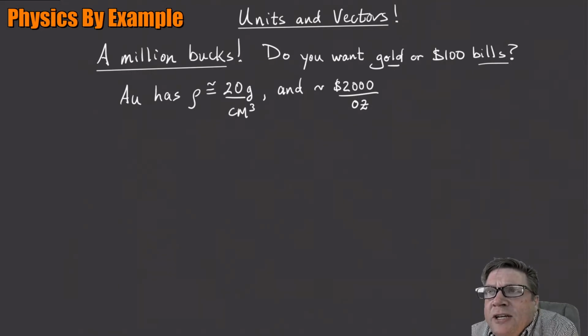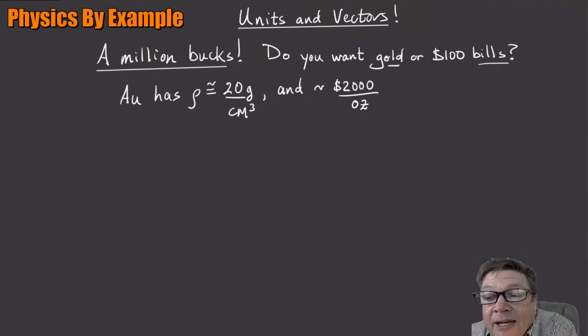That's not very helpful, because in physics we don't really use ounces. We use grams and so on. So I have to convert. And even worse, when they give the price of gold, it's usually in what's called a troy ounce, which is not even like a regular ounce.